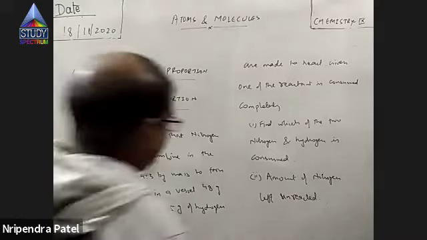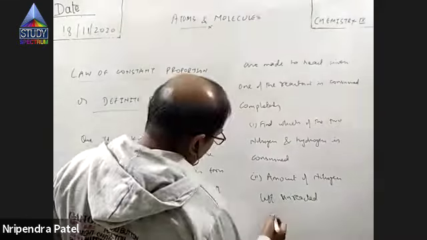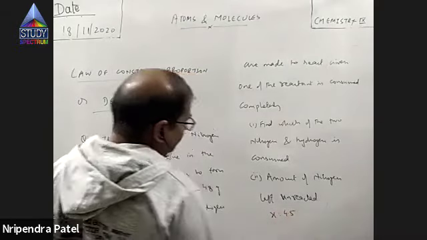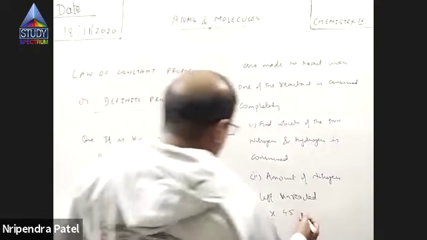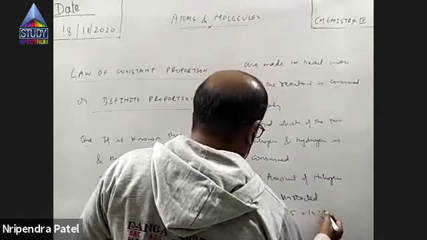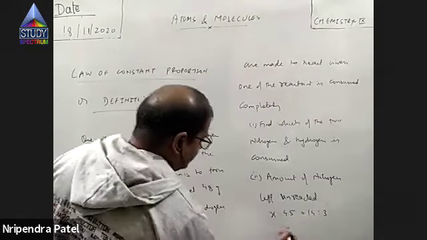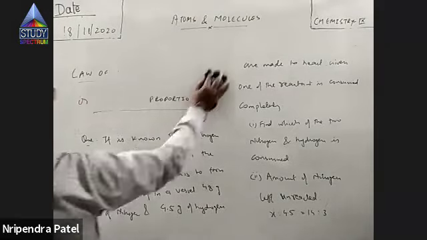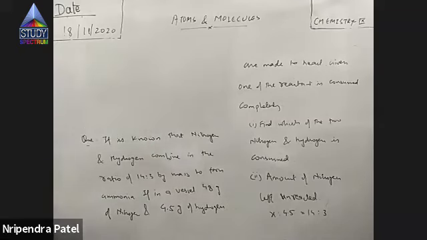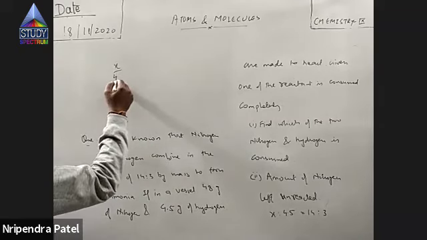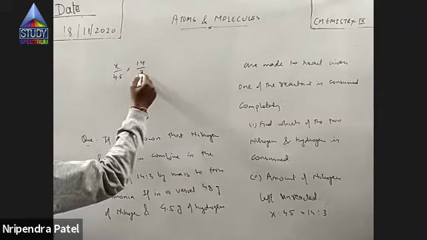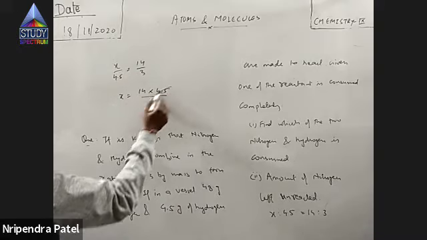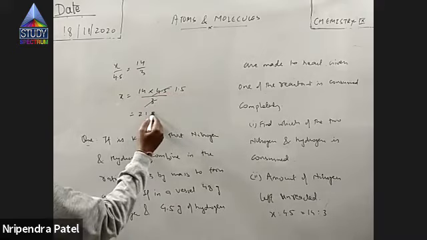So 4.5 gram of hydrogen is completely consumed. So X gram of nitrogen will combine with 4.5 gram of hydrogen, but this ratio should remain 14:3. So X is equal to what? So from here we'll get X by 4.5 is equal to 14 divided by 3. So X is 14 into 4.5 divided by 3. So this is 21 gram.